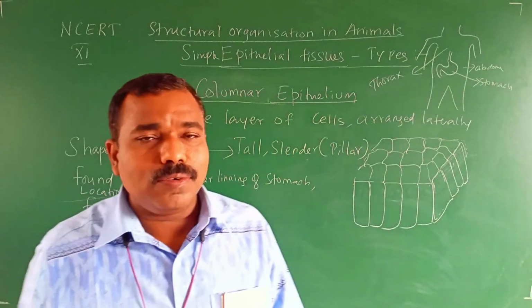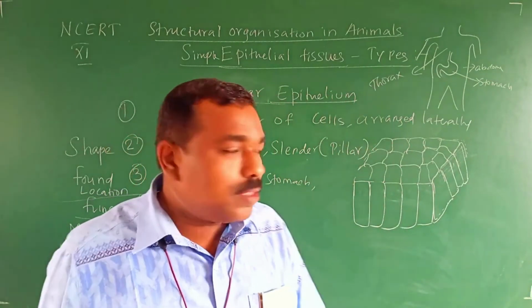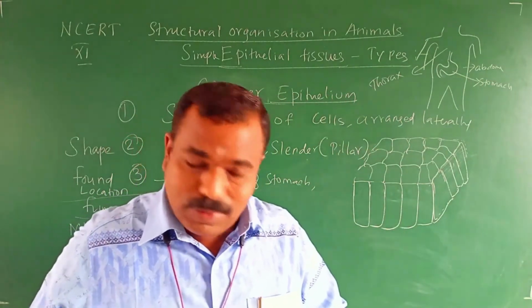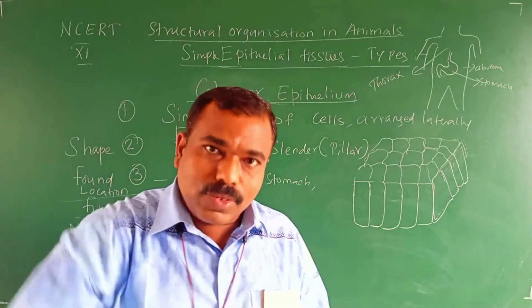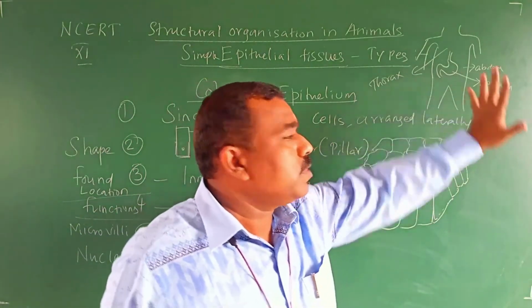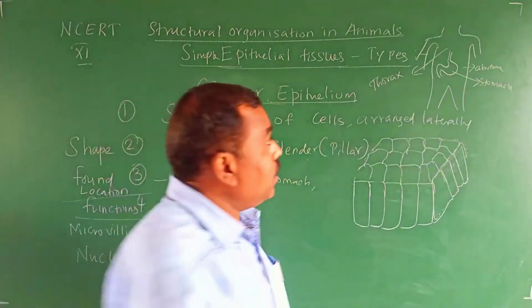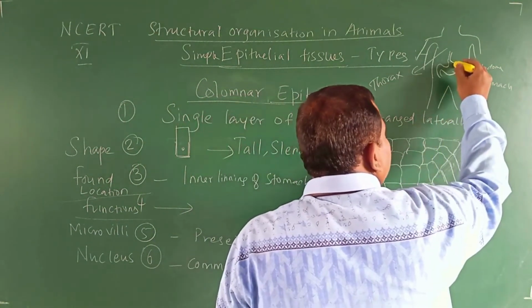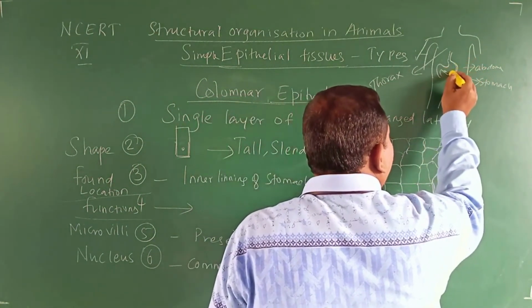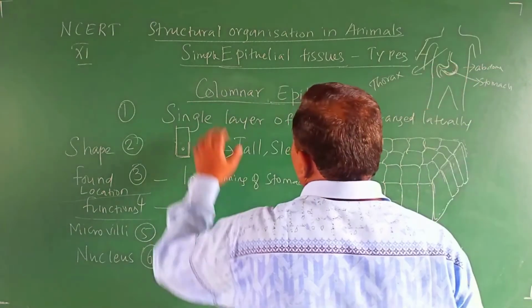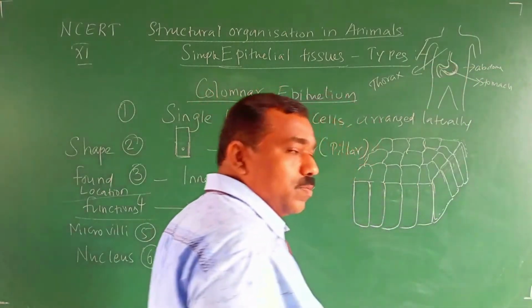Usually what are we thinking? Generally we think this is the stomach and this is the abdomen. Inside only the stomach is present. So this inner lining of the stomach is columnar epithelial tissue.